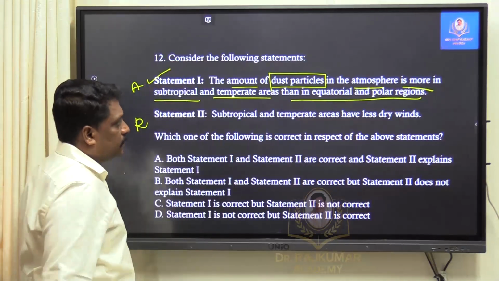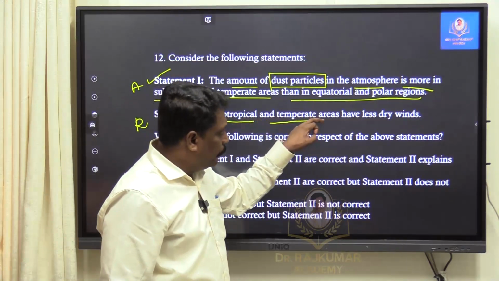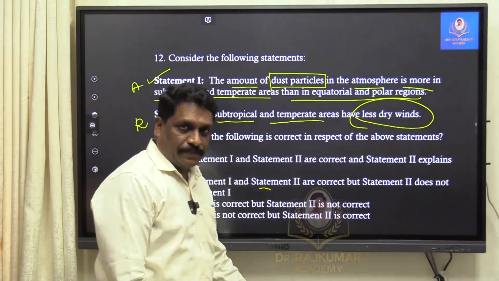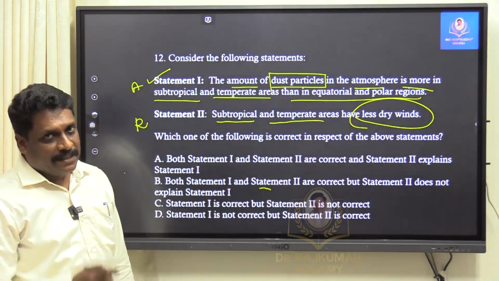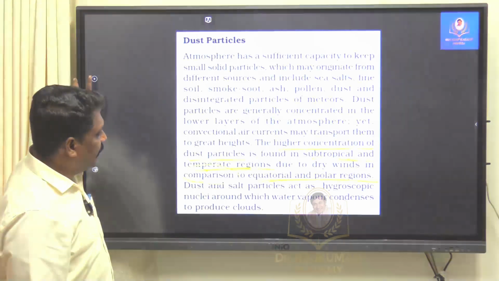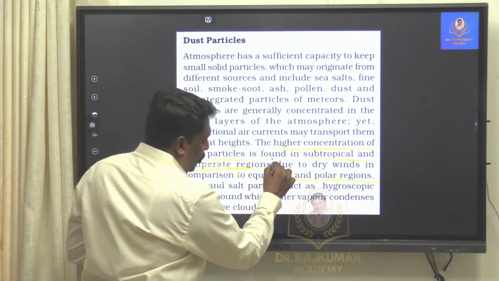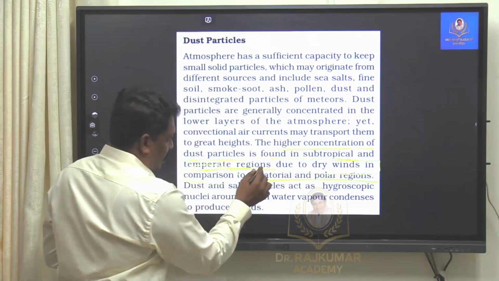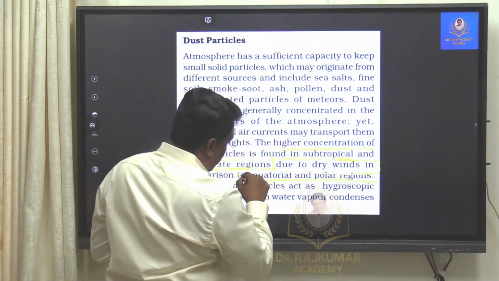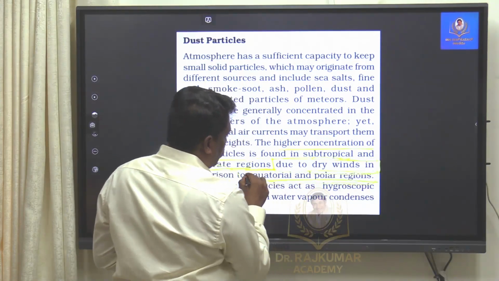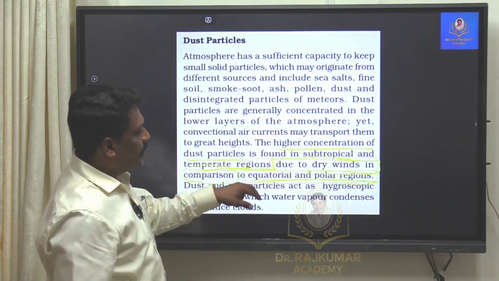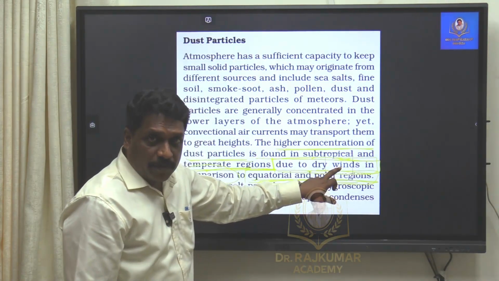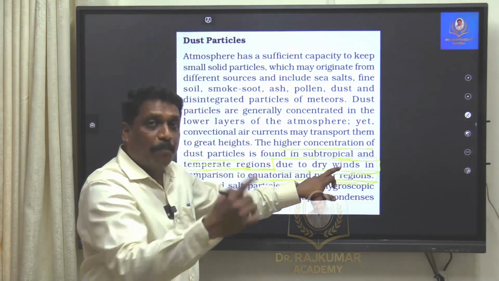Now the reason: subtropical and temperate areas have less dry winds. This is interesting. Now if I read it, what they say is, due to dry winds, than in equatorial and polar region. According to this sentence, more dry winds are there in subtropical and temperate region.